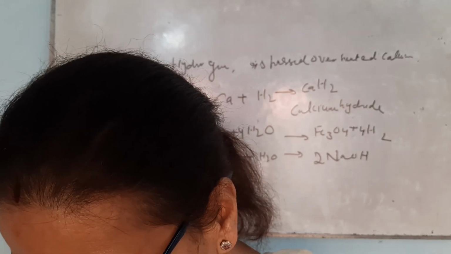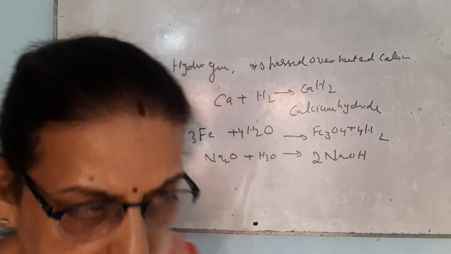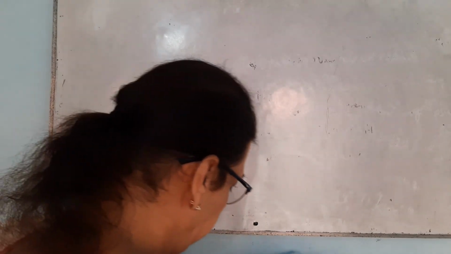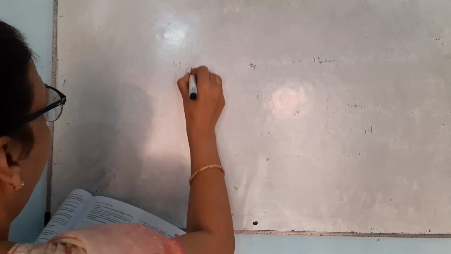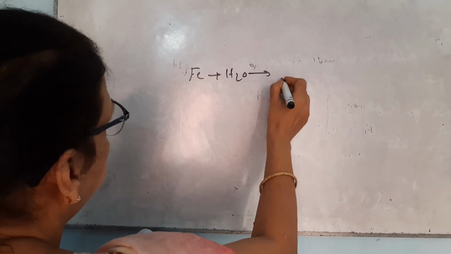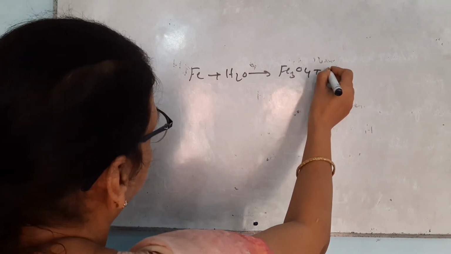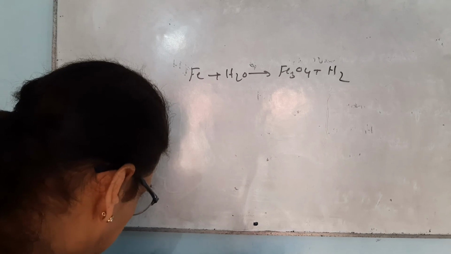Now, there is one question: complete the following equations. Again Fe plus H2O. Just now I have written the equation. There will be formation of Fe3O4 with release of hydrogen.